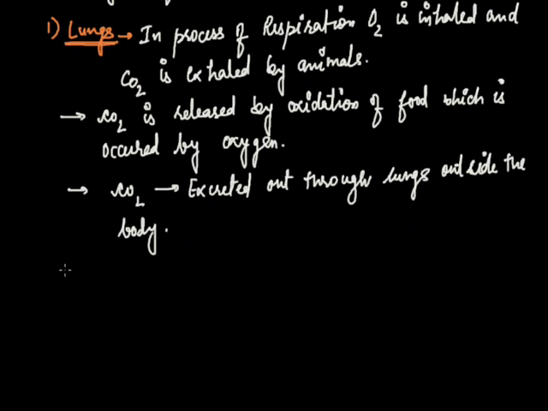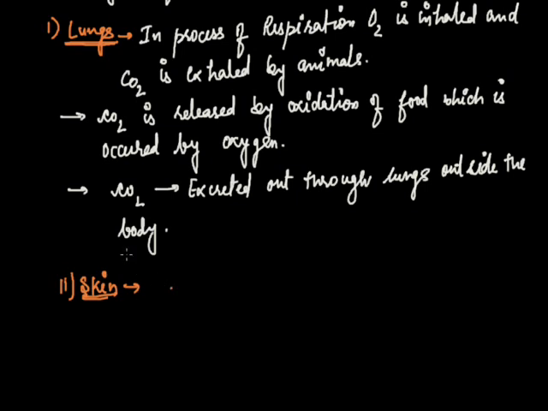Now, the second organ of excretion is the skin. Substances like soluble food matter, oxygen, water, dissolved mineral salts, and traces of urea and uric acid diffuse from the thin walls of capillaries into the walls of the sweat gland.